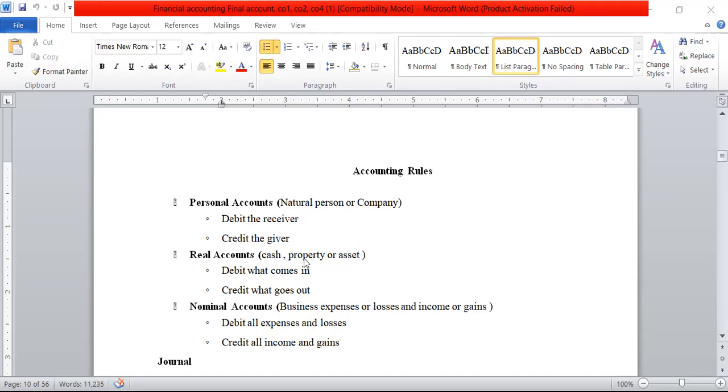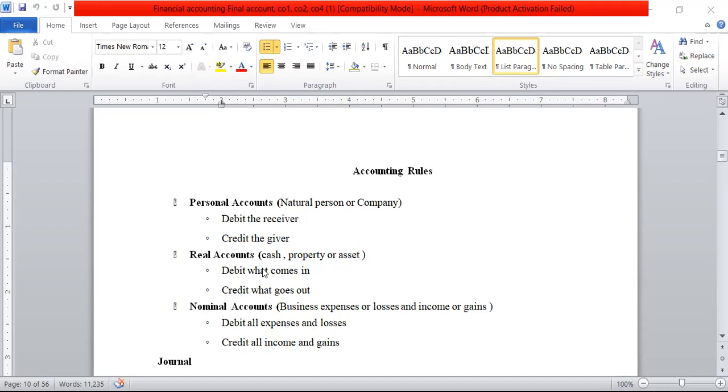Why? Because whenever you purchase something, we have to pay something and we will receive the machinery or property. For example, machinery purchased for rupees 5 lakhs. Here cash account is affected, machinery account is affected. In this transaction, machinery comes in, cash is going out. So machinery account debit to cash account.